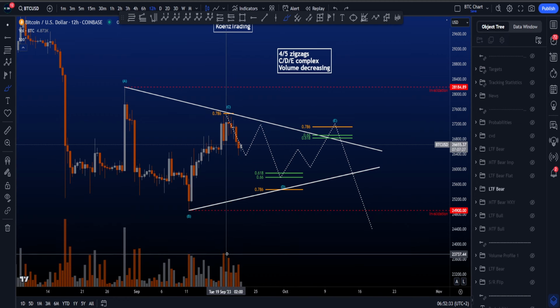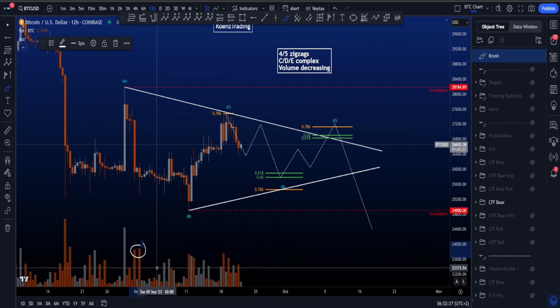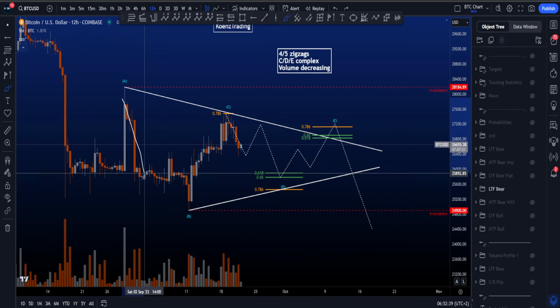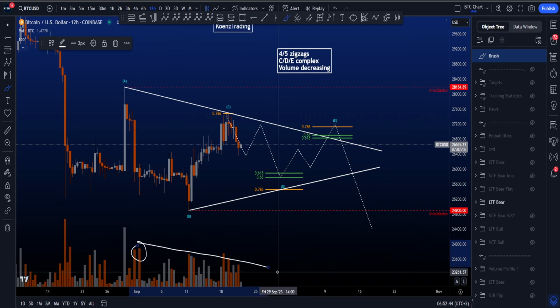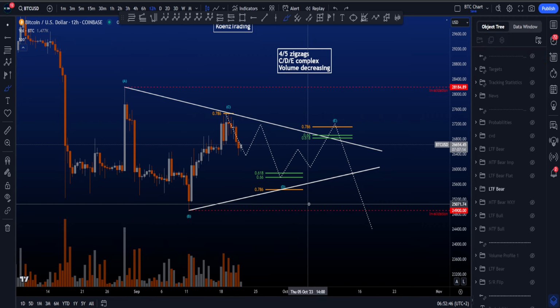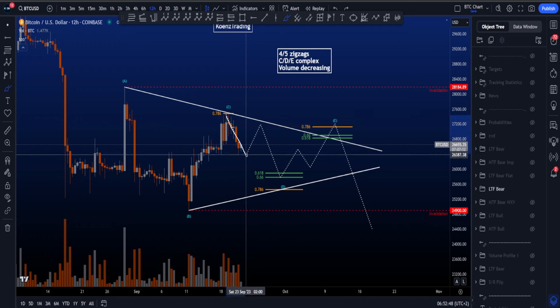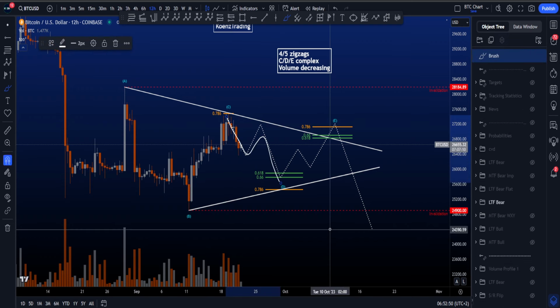And currently, if we look over here, yes, this is a little bit higher. But not higher than these waves over here, than these pivots or these candles to the downside. So the volume here is still moving to the downside, which is what you want to see in a triangle. Still a bit early to call, especially over here. You want to see a move to the downside now.